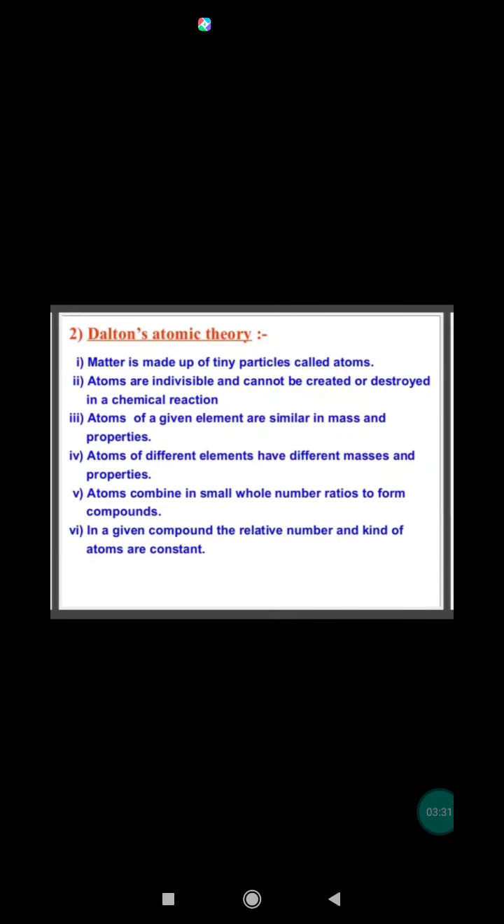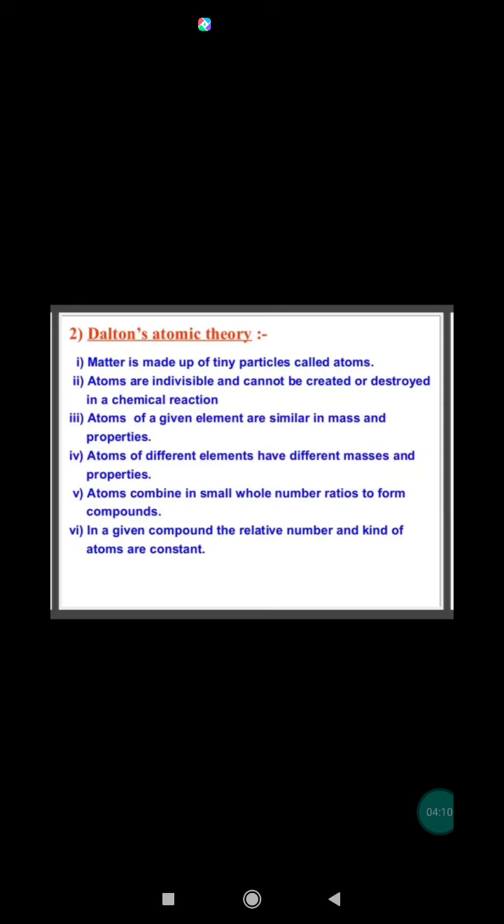Now, we are passing on Dalton's atomic theory. John Dalton used the two basic fundamental laws of chemical combination, that is, law of conservation of mass and law of constant proportion, as the basis of his atomic theory. The following are the postulates or assumptions of Dalton's atomic theory. All form of matter is made up of small particles called atoms. An atom cannot be further divided into still smaller particles.